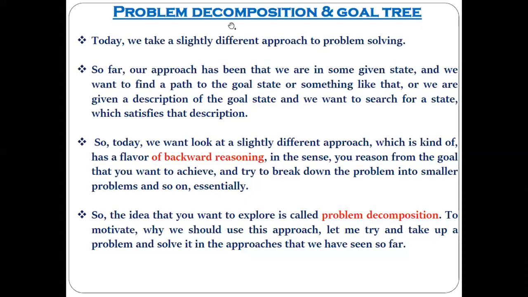Today's approach is going to be slightly different as compared with the previous approaches we have seen regarding problem solving.